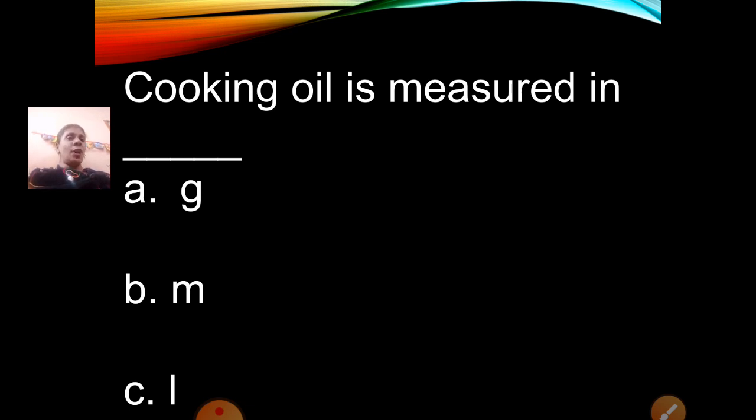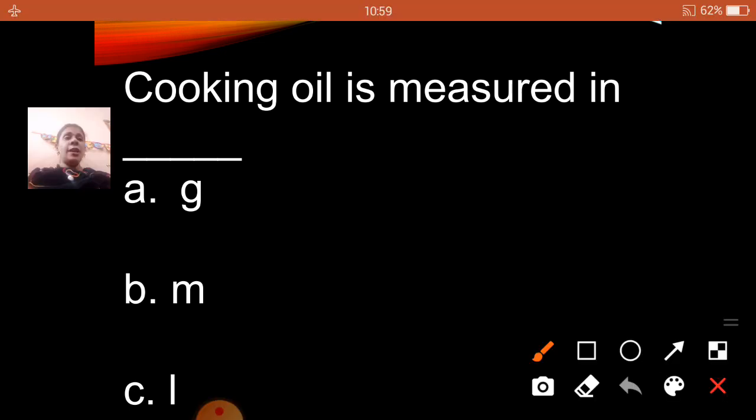Children, cooking oil is a liquid. So how you are going to measure it? In gram, meter or liter? Liter. Cooking oil is measured in liter.